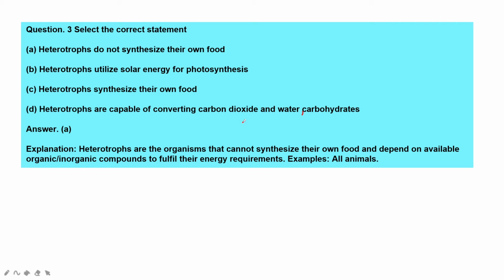If we see the options, the first one is the correct answer. The explanation is that heterotrophs are organisms that cannot synthesize their own food. The word itself tells you it depends on others: auto means own, hetero means other. That's why they cannot synthesize their own food. They depend on available organic and inorganic compounds to fulfill their energy requirements. All animals come under that.